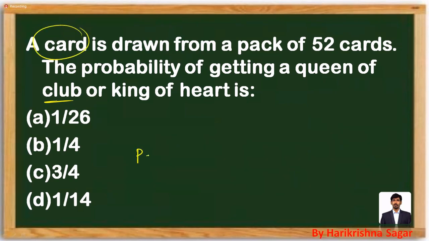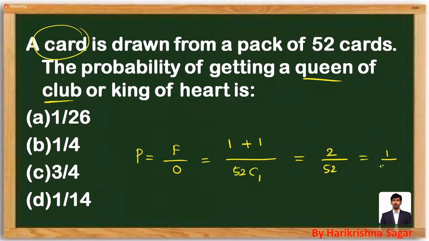One card. So probability will be equal to favorable cases by total outcomes. A card is drawn. Out of 52 cards, choose one card. Choosing is nothing but combination, so I am just taking it as 52C1. We have to get a queen of club. How many club will be there? 13 club. In those 13 club, how many queen will be there? 1. Or king of heart, that's also going to be 1. So 2 are the favorable cases out of 52. That's going to be 1 by 26. We can mark the answer as option A.